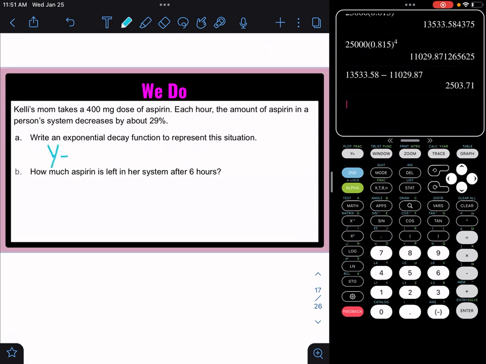All right, so I'm just going to put y equals the initial amount. The initial was 400. And then because we're decreasing, I'm going to do 1 minus. I need to turn this percent into a decimal. That would become 0.29. And I raise it to the time, which is hours.